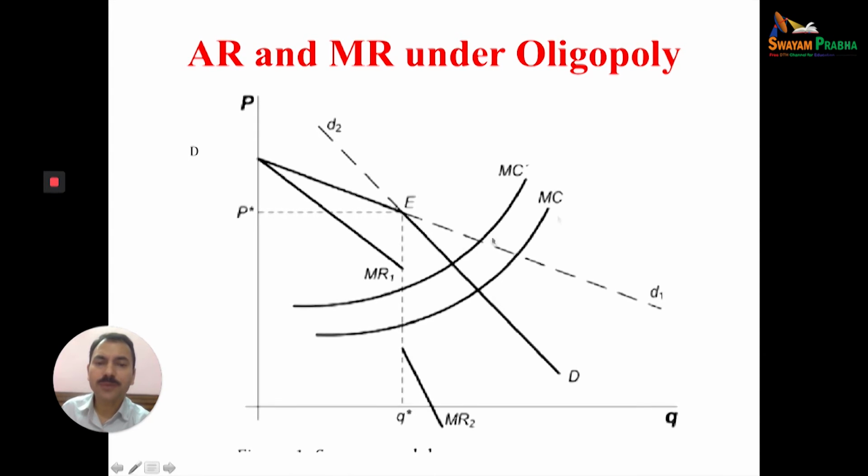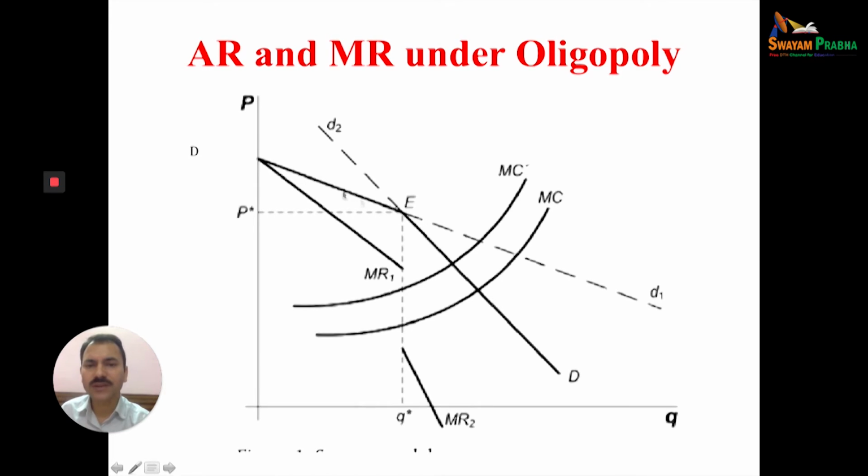But if that firm decreases the price from the P star here, all firms will decrease the price and again the point becomes here. So this is the assumption: if the price of one firm increases, others will not follow this strategy, and if that firm decreases the price, other firms will follow the same strategy. So that's why this is the kink demand curve, basically this part we have already discussed in demand curve.